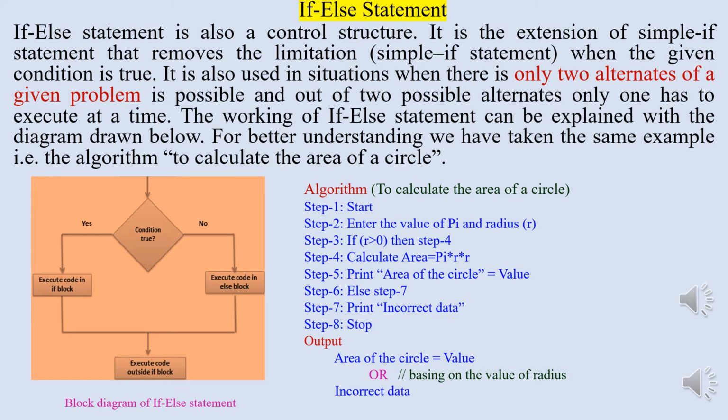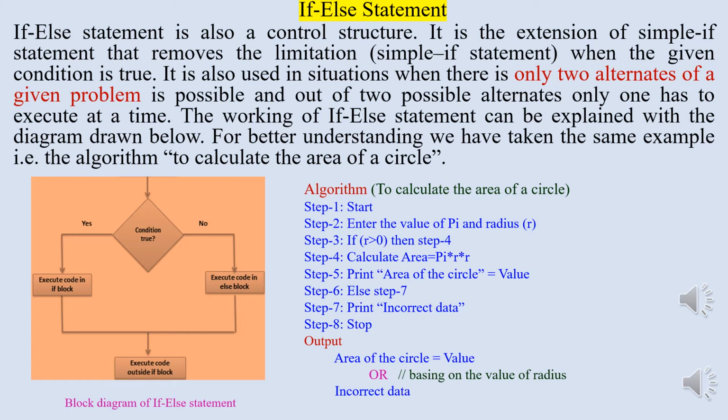This algorithm is similar to the simple if statement with a modification. In this, based on the value of radius r, only one alternate out of two possibilities will execute. Here, if the value of radius is positive, that is r greater than 0, then step number 4 and step number 5 will execute, which will calculate the area and print its value.